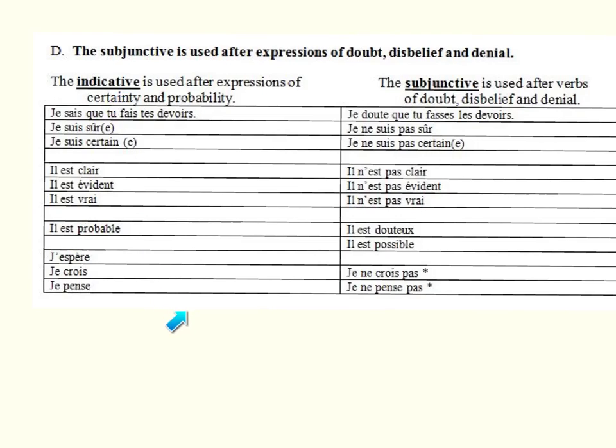A couple other tricky ones. J'espère, I hope. You would think that j'espère could fall under wishing, wanting, commanding, but hope is positive. It never triggers a subjunctive, so you never use subjunctive with espérer.